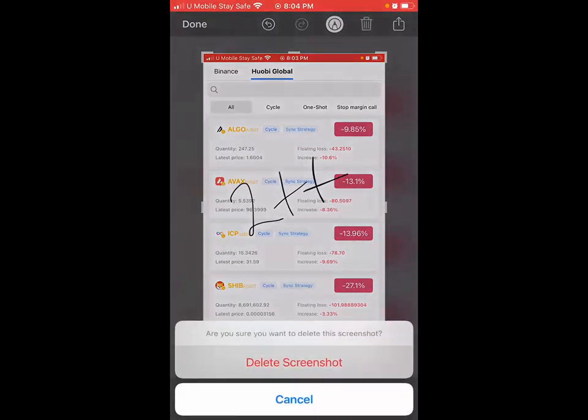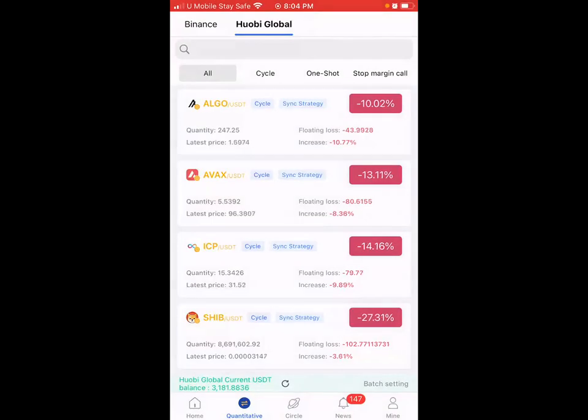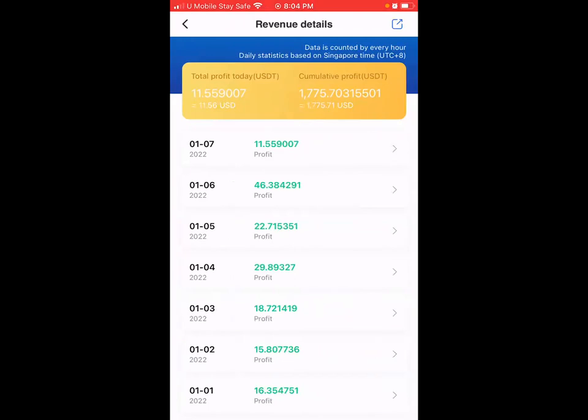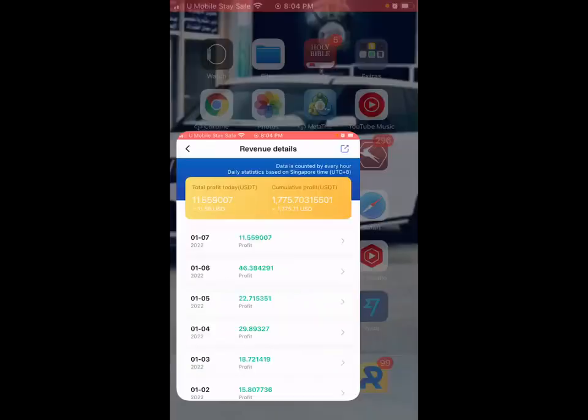Now, guess what happened when all the market was dropping? The account kept buying and buying and buying. Now, look at the profit. Did you see? I believe that most people know what happened yesterday.